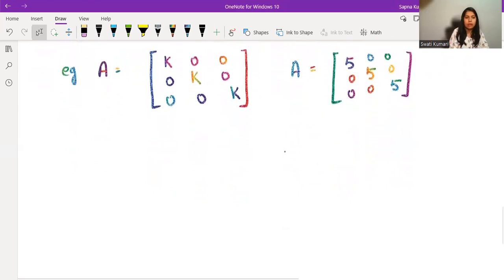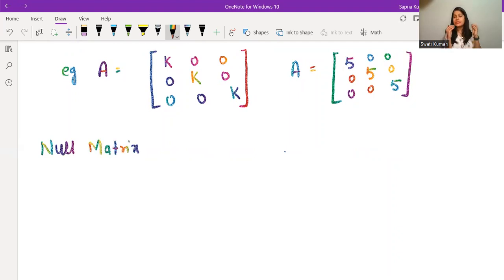Okay, so now we will be doing our next matrix, which is null matrix. I hope it's very clear with the word only. A null matrix is a matrix in which all the entries are 0. That is it. All entries are 0. Be it a 2 by 2 matrix, 3 by 3 matrix, 4 by 4 matrix, any matrix. Okay, if all the entries are 0, it will be a null matrix.